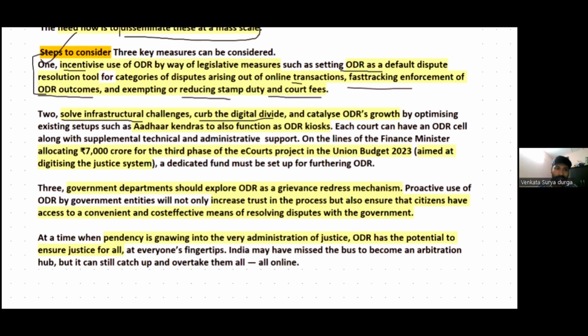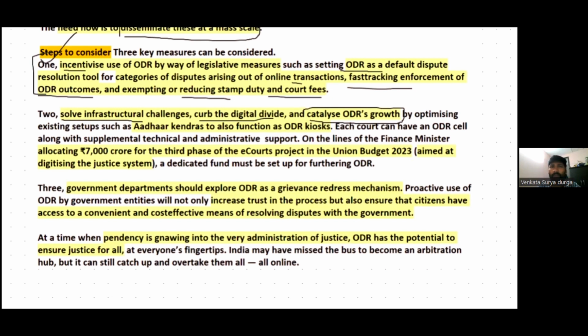For example, there has been a difference in access to digital technologies in rural areas, urban areas, and also between men and women. So there should be measures to curb the digital divide and solve the existing infrastructure problems, and it will help catalyze online dispute resolution growth, right?